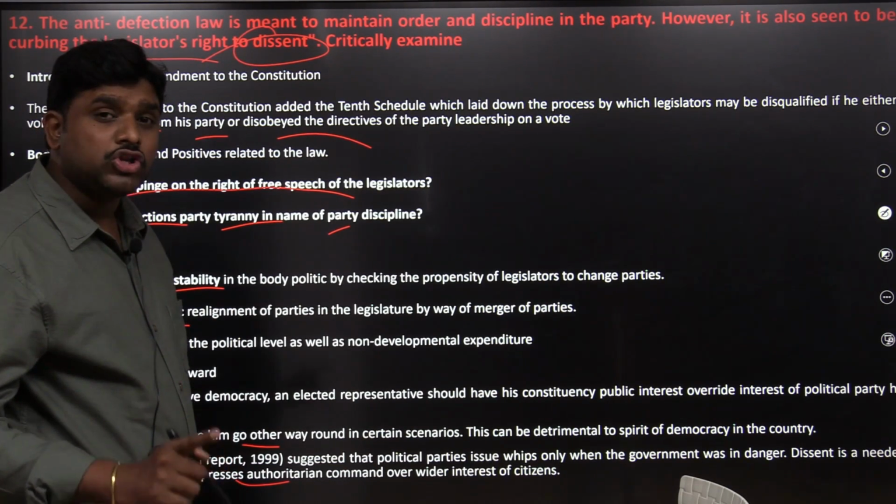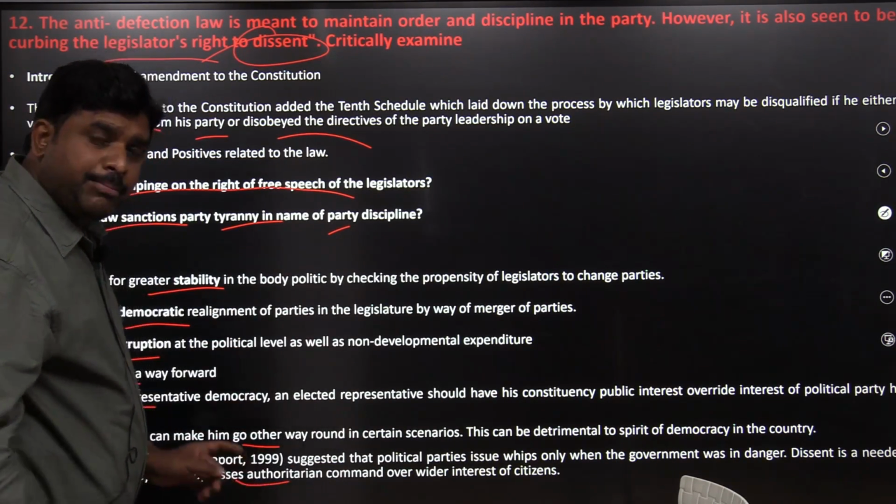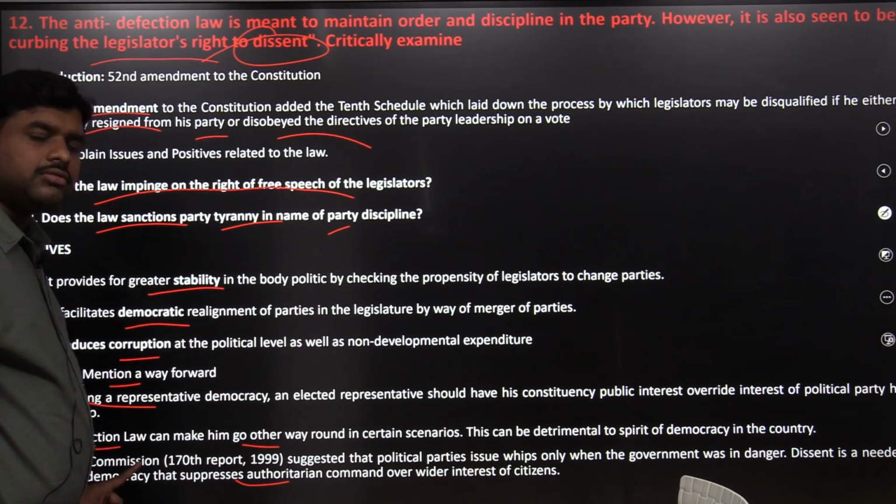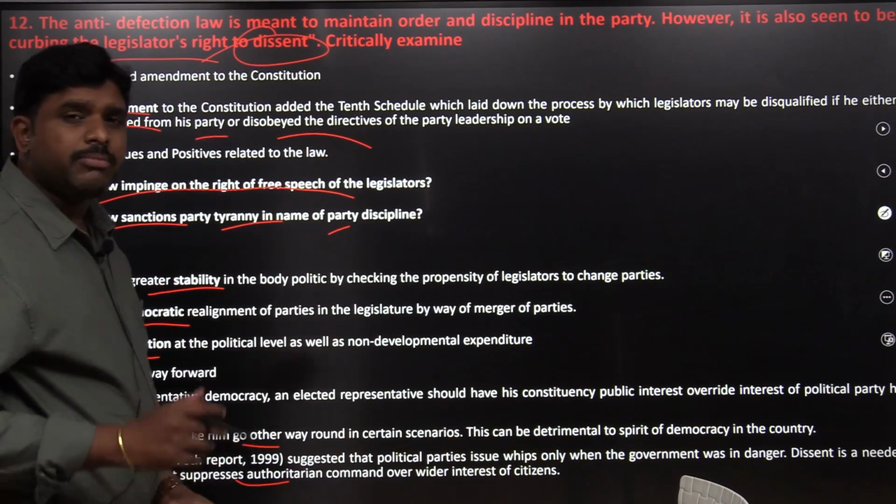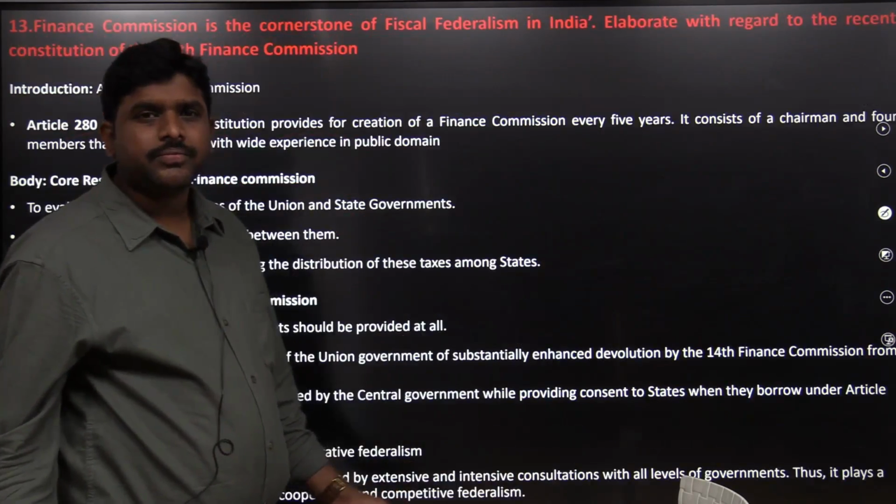Law Commission of India also told about it. So compulsorily you have to mention this Law Commission word. Then your answer will become a more expert-oriented answer.